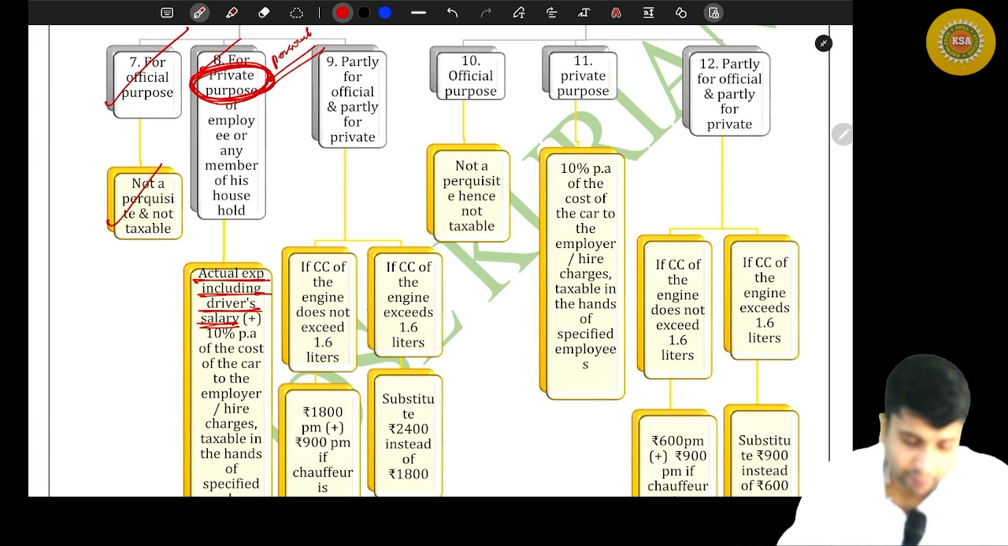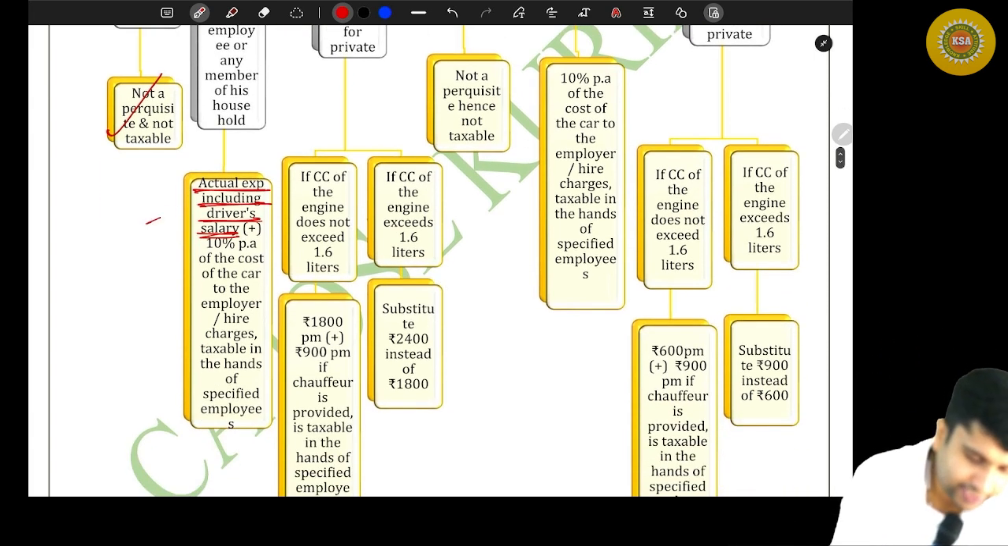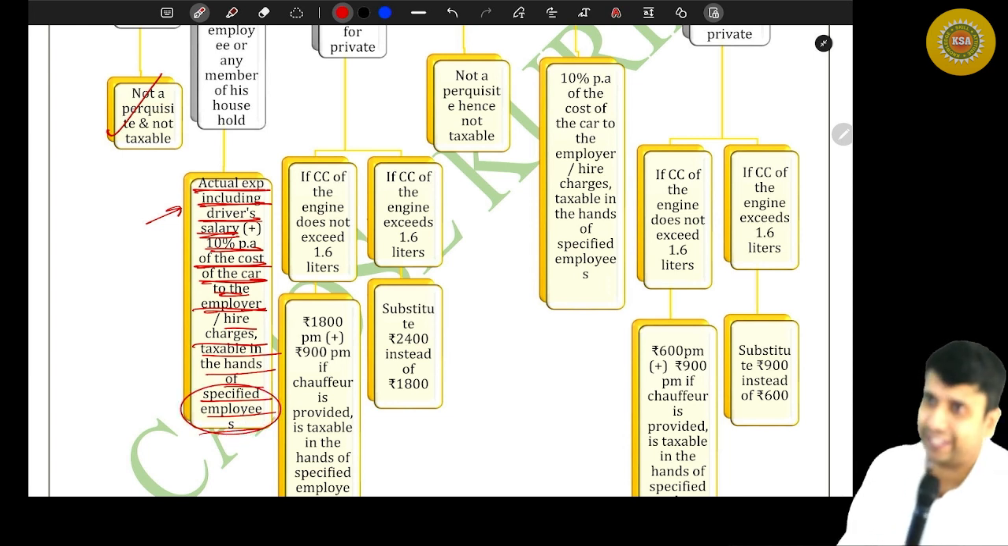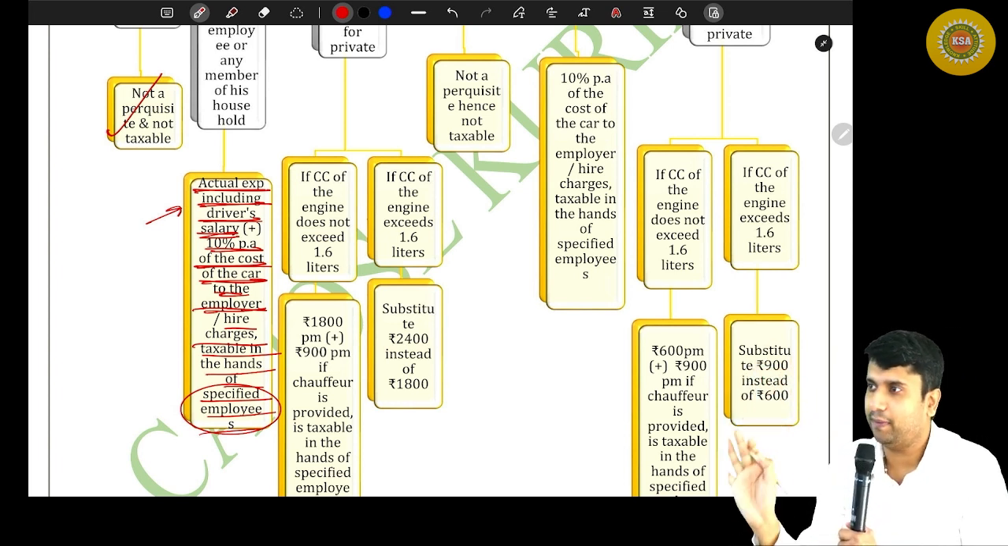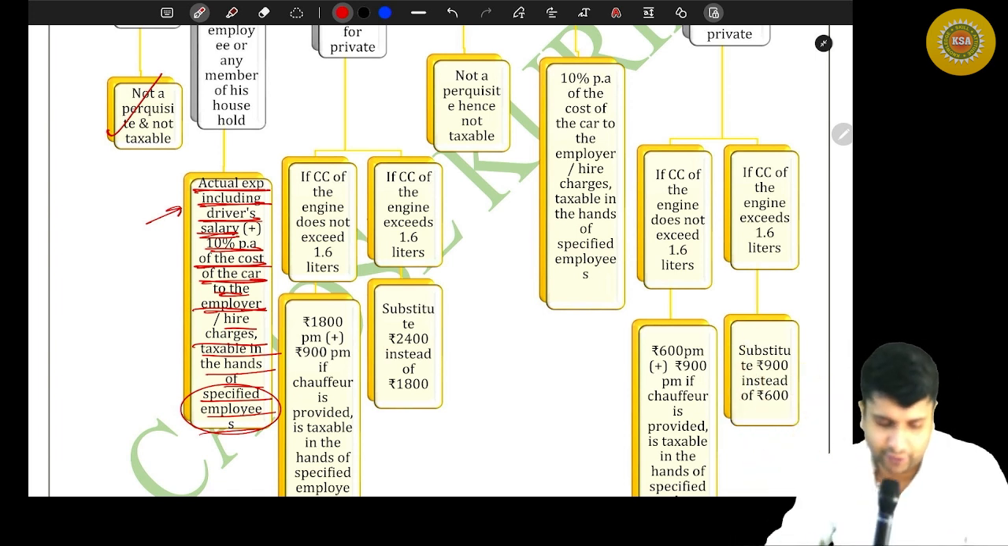So coming back to the point, for private purpose of the employee, if you are using that car, then you take the actual expense including the driver's salary plus 10% per annum of the cost of the car to the employer or hire charges, taxable in the hands of the specified employees. For the time being, forget about this specified employee. For that, I'll give you a tip later on how to remember whether it is taxable in the hands of a specified employee or a normal employee.